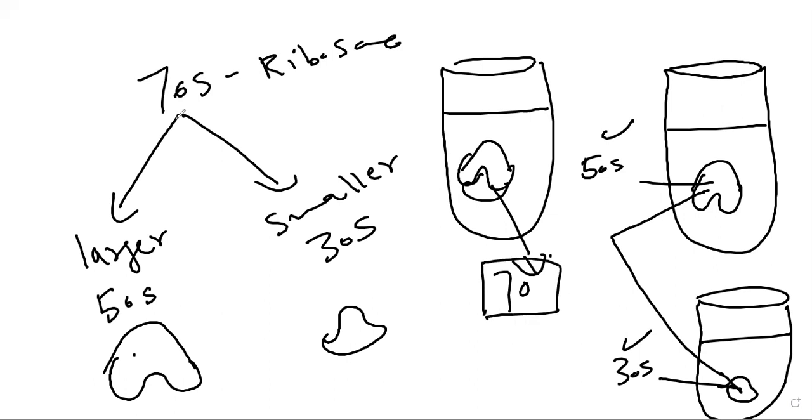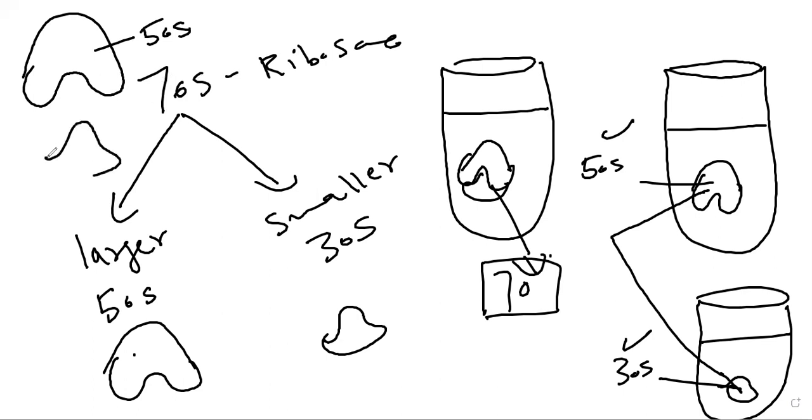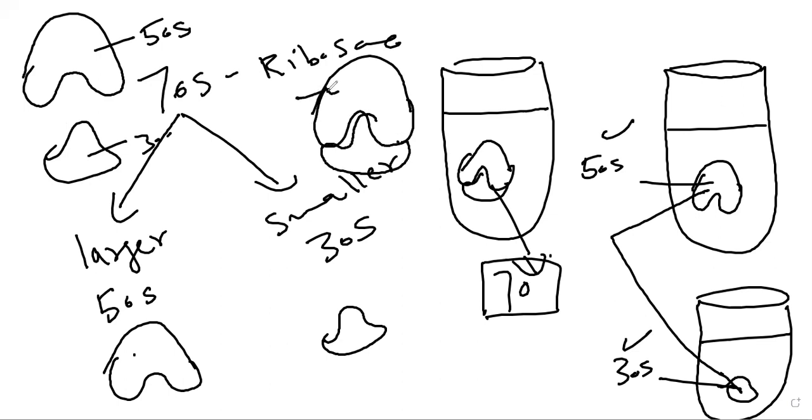Why? Because this is the larger subunit, which has a larger area, with sedimentation 50S, and this is the smaller subunit, which is 30S. But when you join both of these together, the area will reduce. Half of the smaller subunit is covered by the larger subunit.